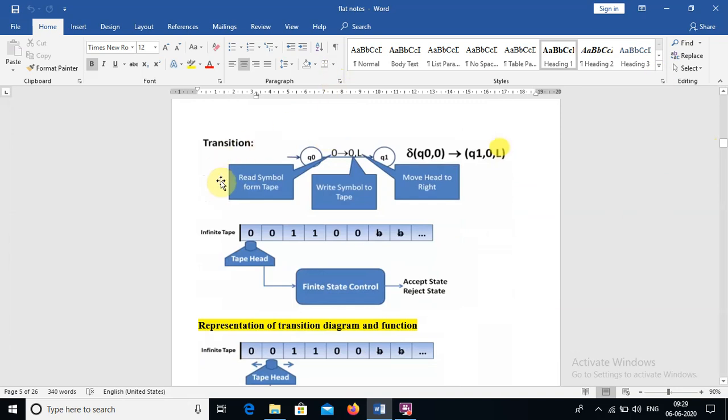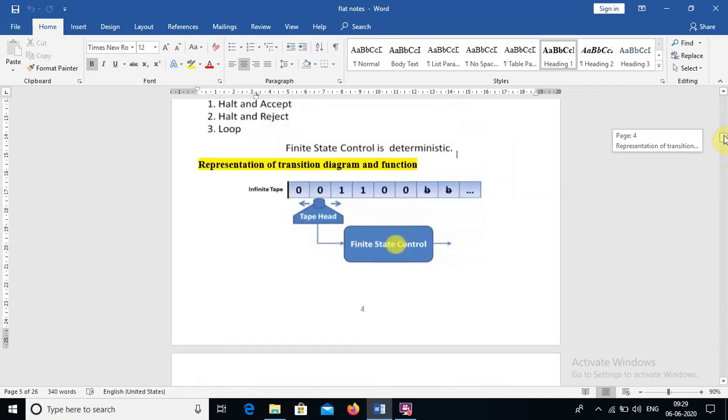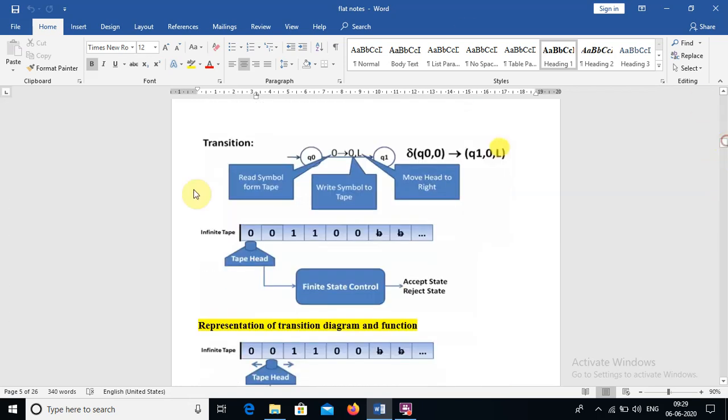So this is the transition diagram, as well as the transition function, and we can define it like this. The read head is actually at 0, from q0 to q1, which means we are at the initial state.